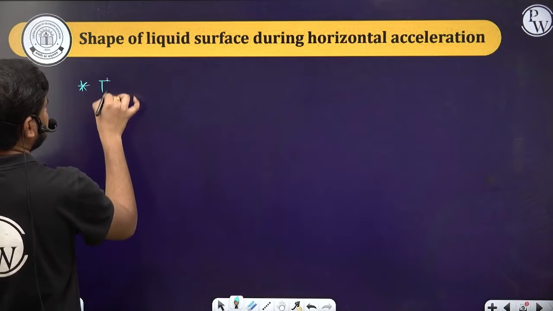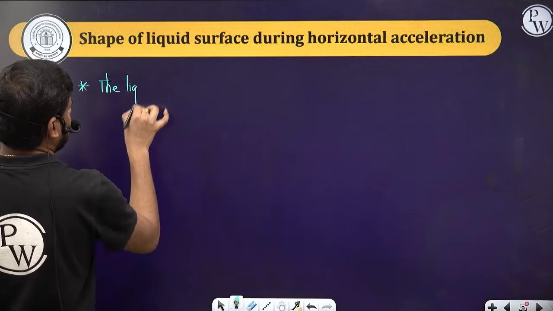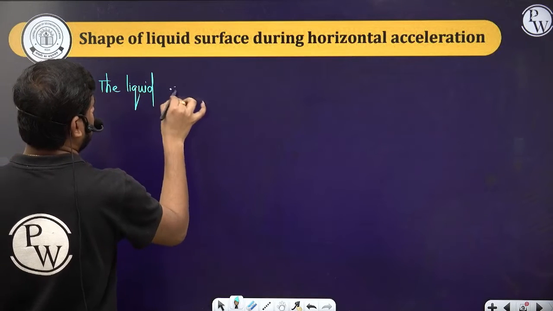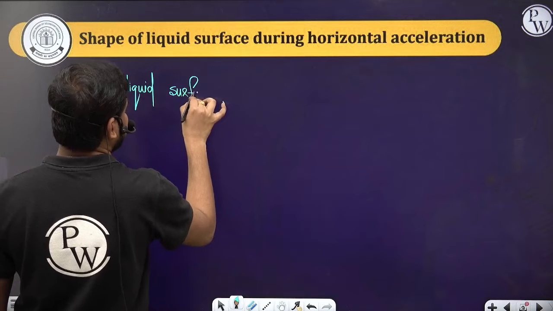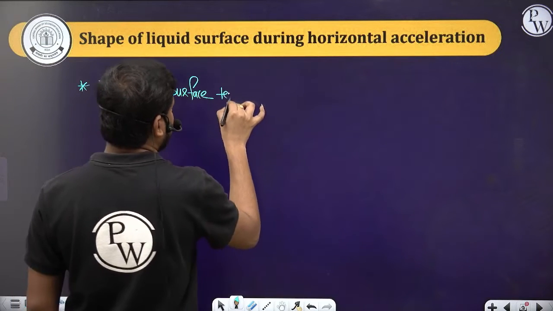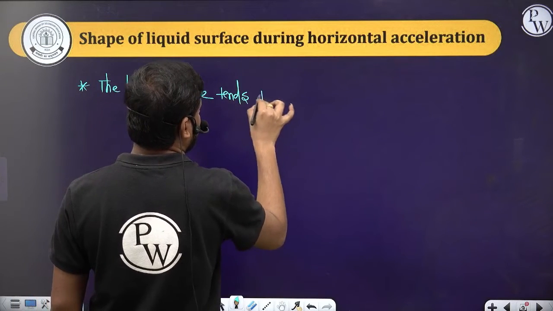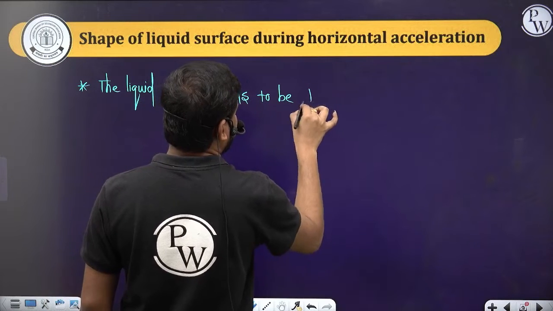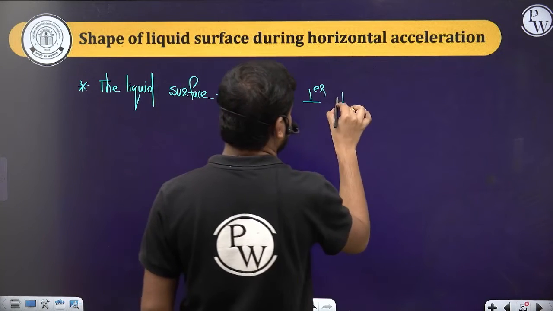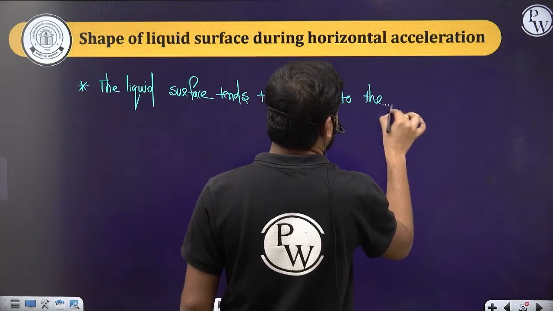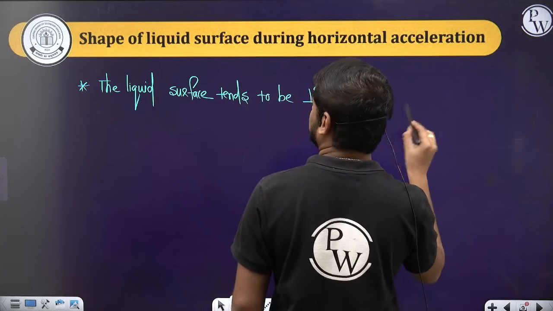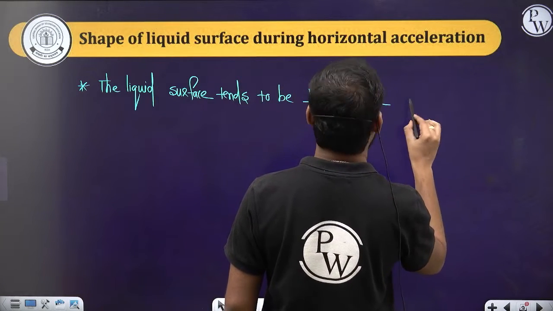The liquid surface tends to be perpendicular to the net force.